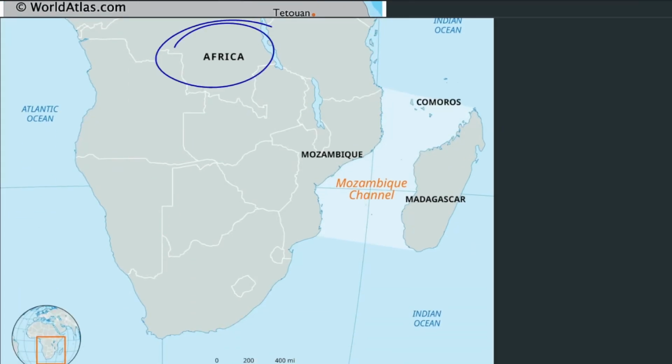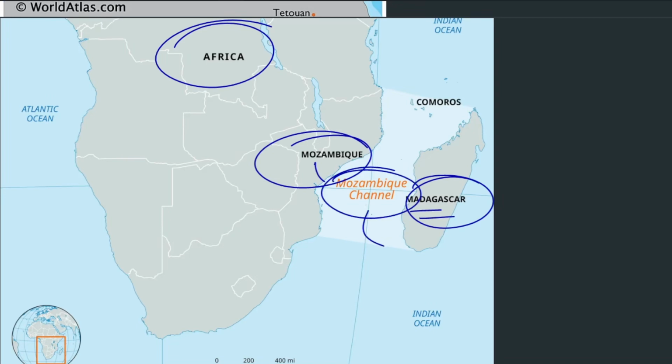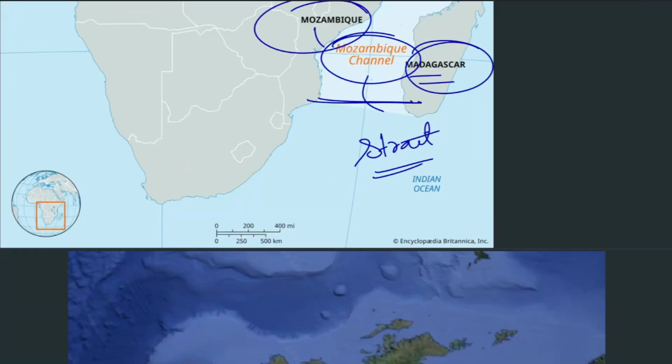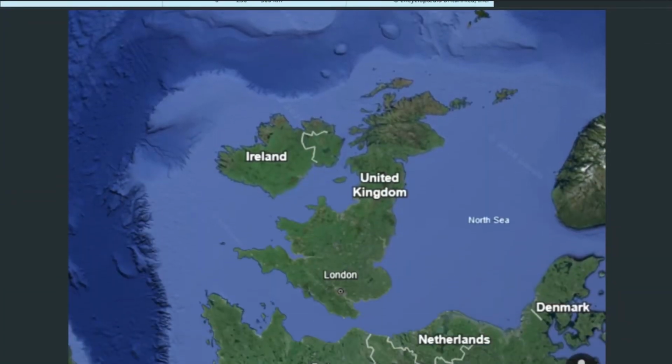So we see Africa, Mozambique, and Madagascar. Between Mozambique and Madagascar, we see a channel, the Mozambique Channel or Mozambique Strait. So this is very simple to remember. It is a disconnected part which came from here, and a strait has been formed. So this is known as the Mozambique Strait. Okay, next one, let's come to the